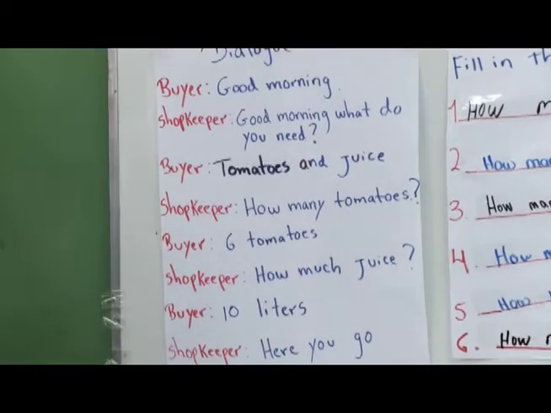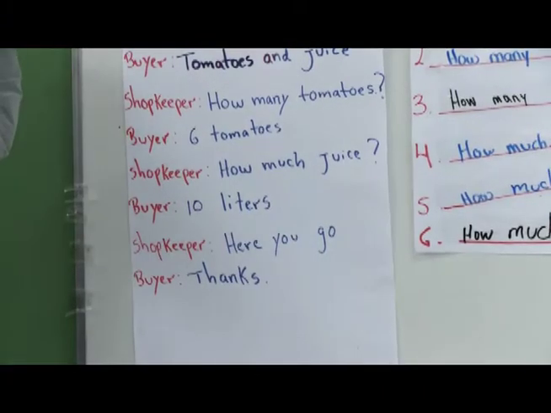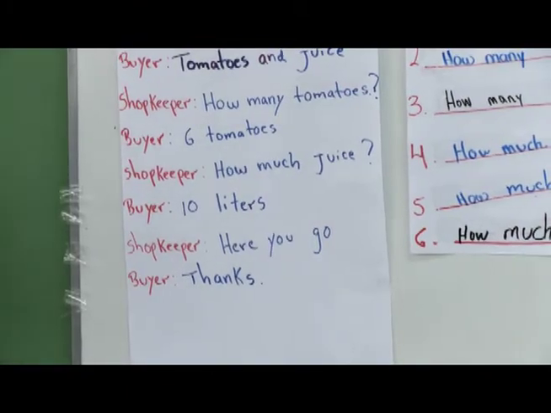Tomatoes and juice. How many tomatoes? 6 tomatoes. How much juice? 10 liters. Here you go. Thanks.